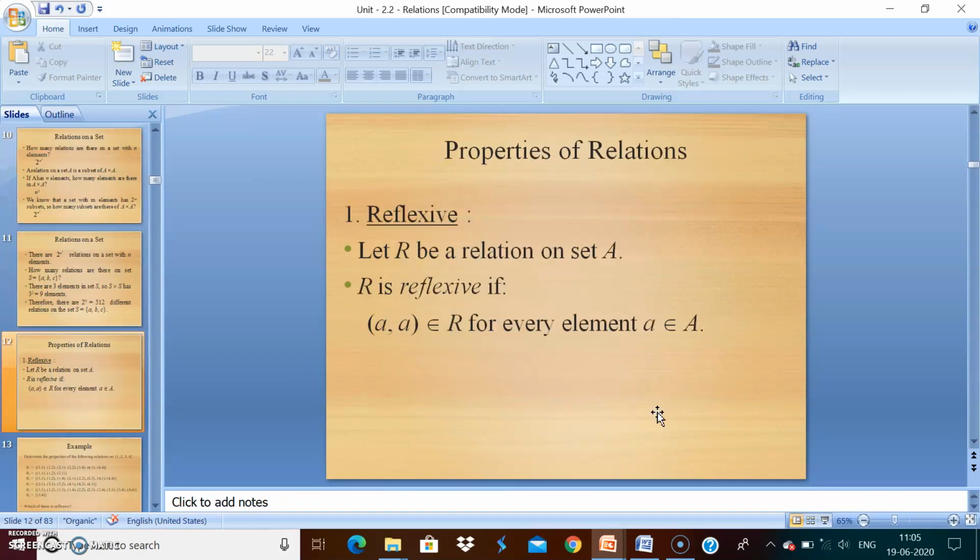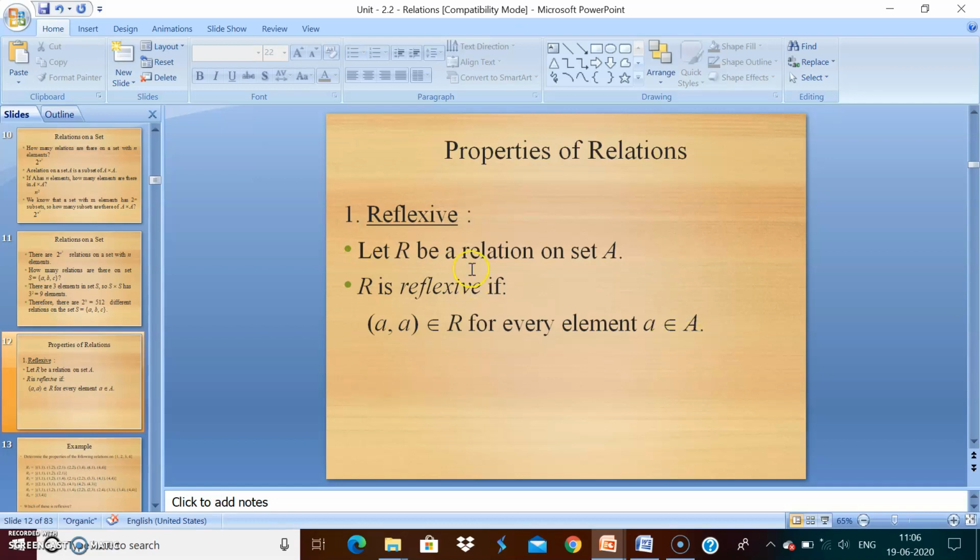Okay, next one is the types of binary relations. The first type of binary relation is reflexive. So what is reflexive? A relation capital R on a set capital A is said to be a reflexive binary relation if (a, a) belongs to R for every element a belonging to capital A.